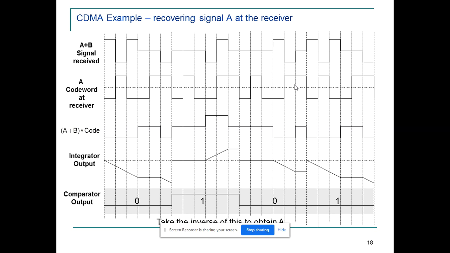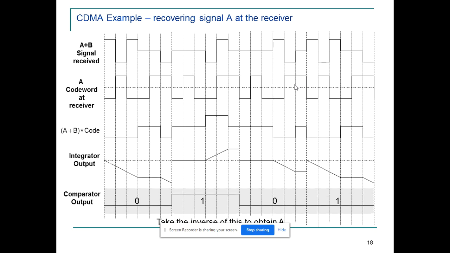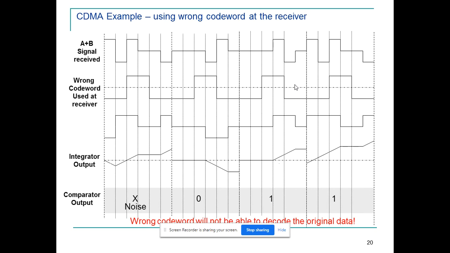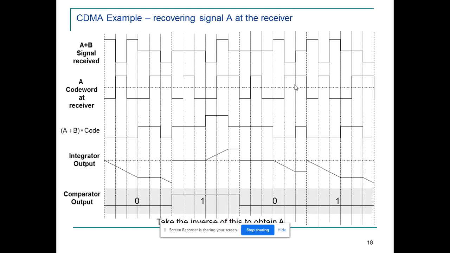They are differentiating the corresponding entity. How are they obtaining A? By taking the inverse of this to obtain A. Likewise for B, if we take the inverse of this, ultimately the pending data will be the corresponding signal. If I use the wrong code word, ultimately I will not be able to decode anything. I would not be able to receive the data, either A or B, if I use the wrong code word. So check the code word at the receiver: for A and B, both are different. Okay, both are different.